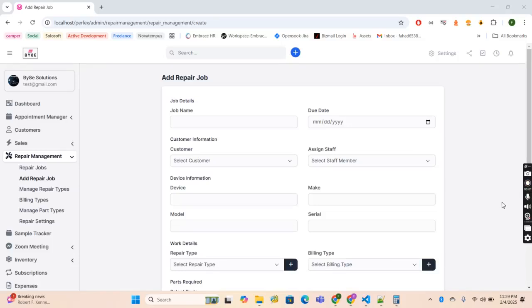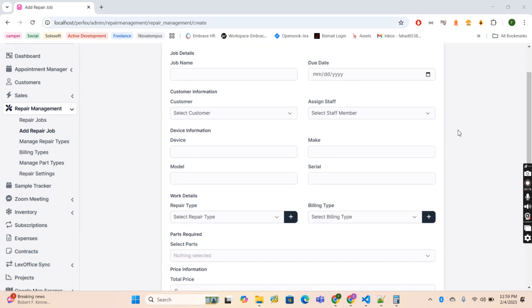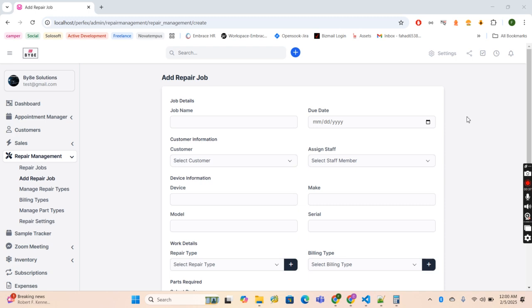Hi everyone, if you're looking to create some module related to a repair shop, I already have created that, so you can review the demo of the module. Let's say you have any shop related to mobile repairing or anything related to repair stuff, so you can utilize the power of this Perfect CRM as a CRM software, and this module will help you for creating repair specific stuff or operations for your shop.